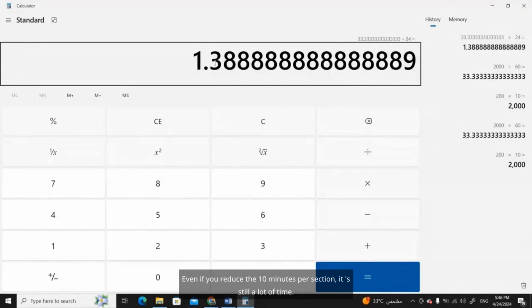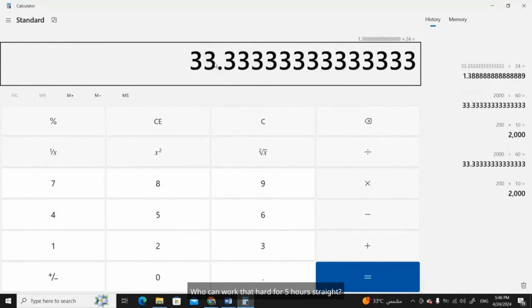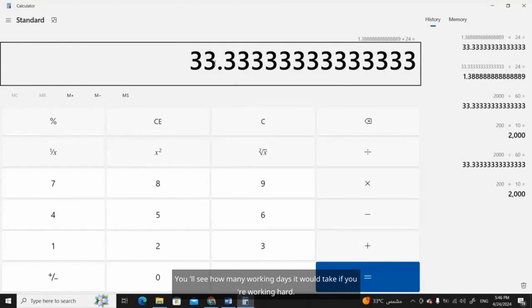7 days, 5 working days. Even if you reduce the 10 minutes per section, it's still a lot of time. Who can work that hard for 5 hours straight? Their hands will hurt from adjustments. You'll see how many working days it would take if you're working hard.